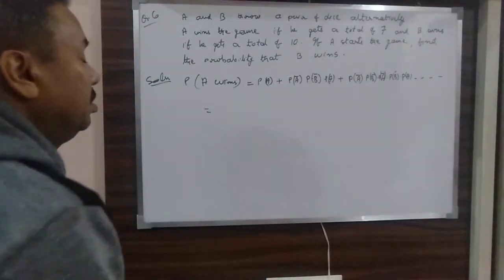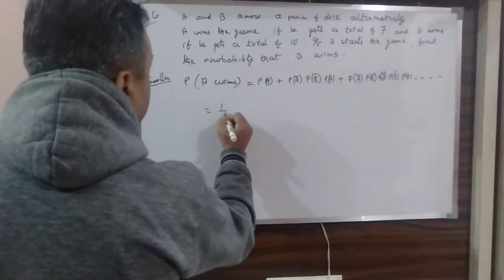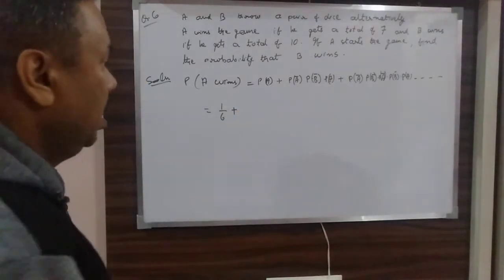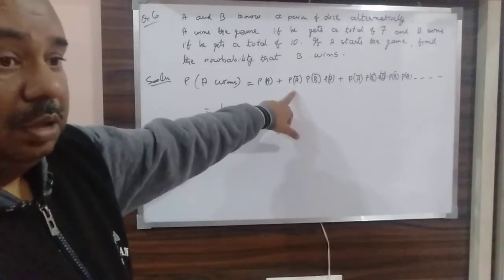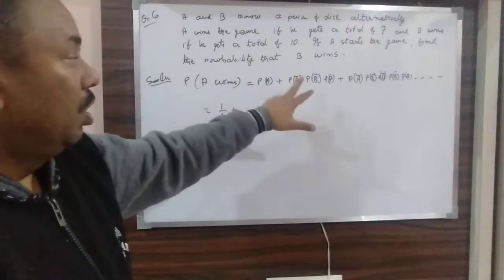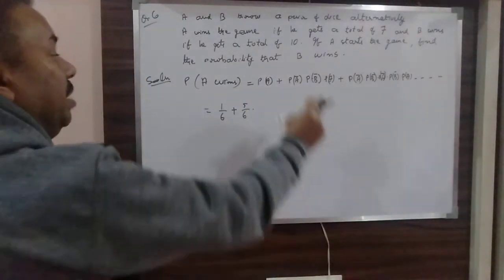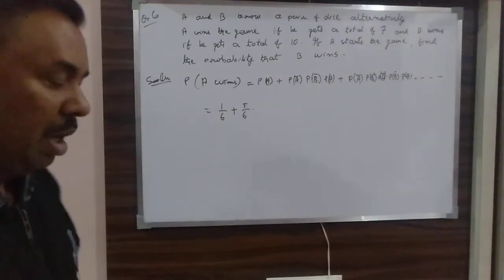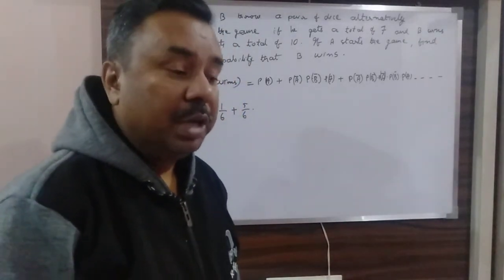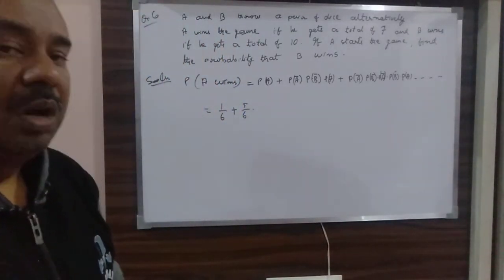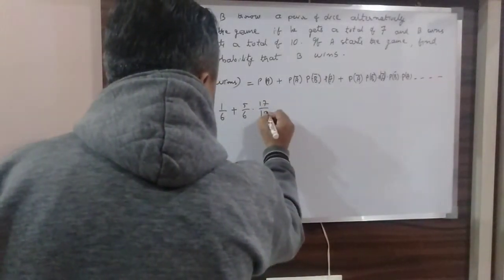So this will what? What was A winning the game? That was 1 by 6. Plus, if it is A 1 by 6, then what is A bar? That is 1 minus 1 by 6. Okay, A not winning. So this will be 1 minus 1 by 6. So this will be 5 over 6 multiplied by then B. B not winning was 1 by 18. Okay, B not winning the game was 1 by 18. So B not winning will be 17 by 18.